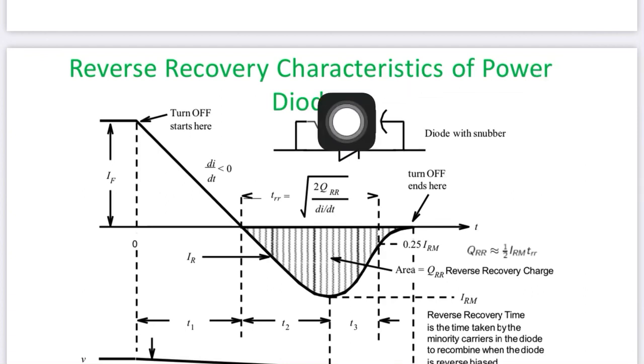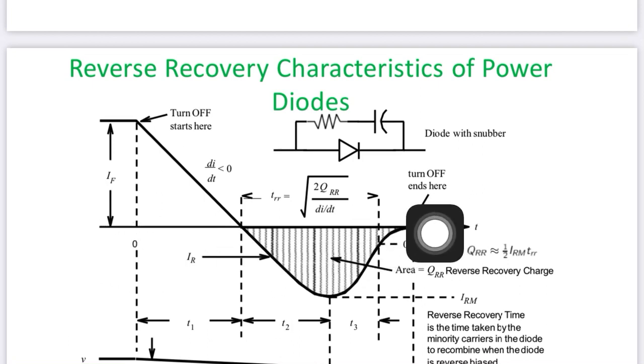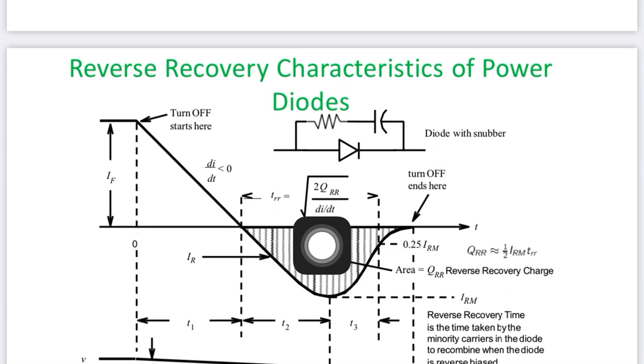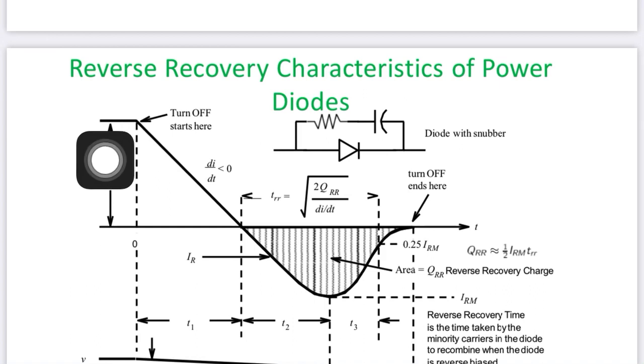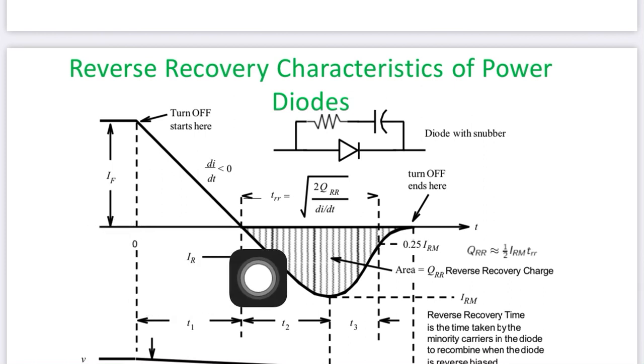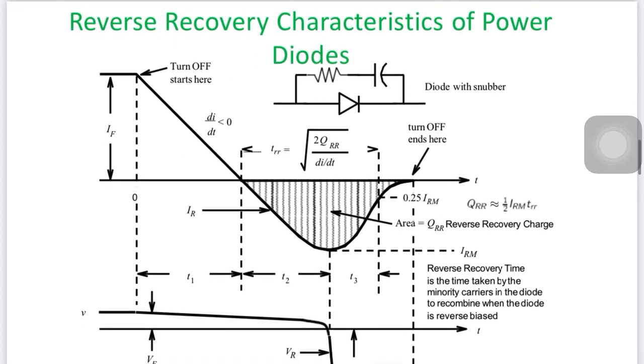I try to turn off the diode from here, starting from here. This is the actual time I turn off the diode, but there is still some time, and only after that time is the diode turned off. That affects the performance of the converter. Actually, what I want is that when the switch is off, the current should be off at that time, but there are some issues with that. That's why nowadays diodes are manufactured in such a manner that the reverse recovery time is very small.